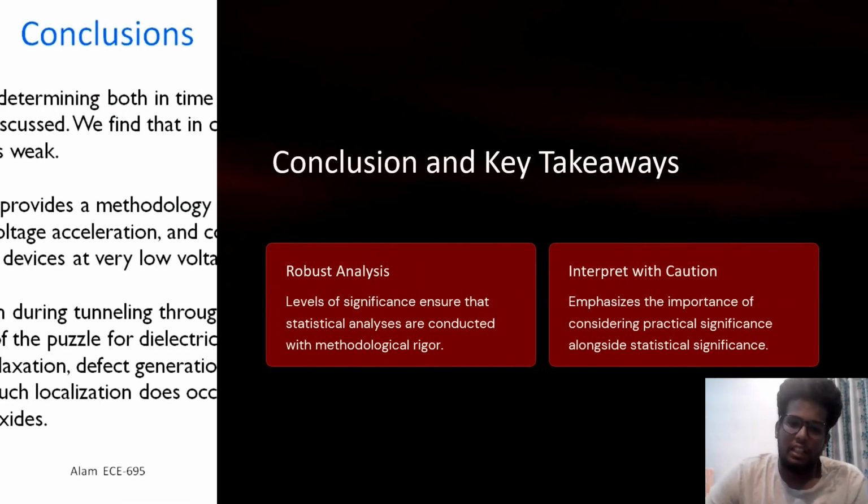Key takeaways and conclusion related to the level of significance: robust analysis. Level of significance ensures that statistical analyses are conducted with methodological rigor and interpreted with caution. Emphasize the importance of considering practical significance alongside statistical significance.